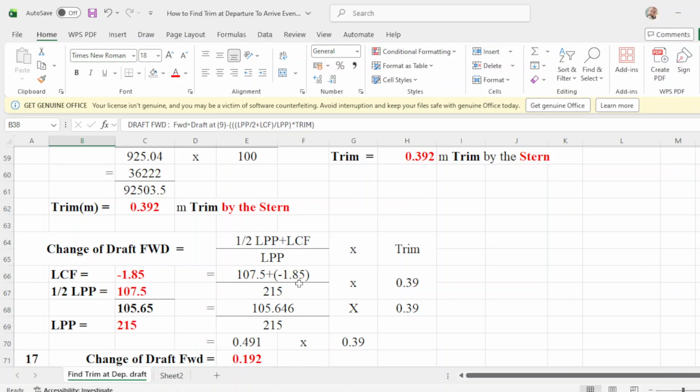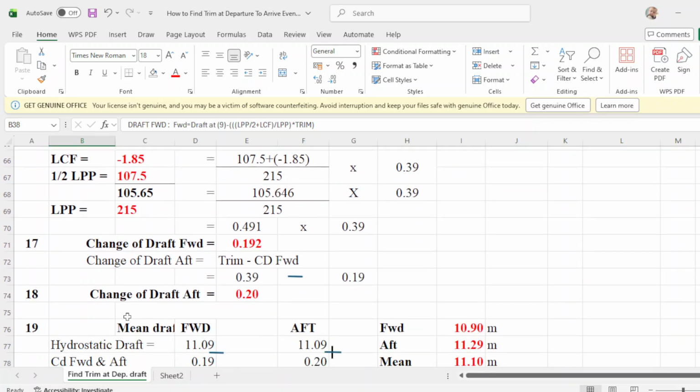Okay, plus your LCF of negative 1.85. Then the value will be 105.65, which is this one, over your LPP of 215, divide this one, that will be 0.491 times your trim of 0.39, which is this one, then your change of drop forward is 0.192 or 0.19. Okay,